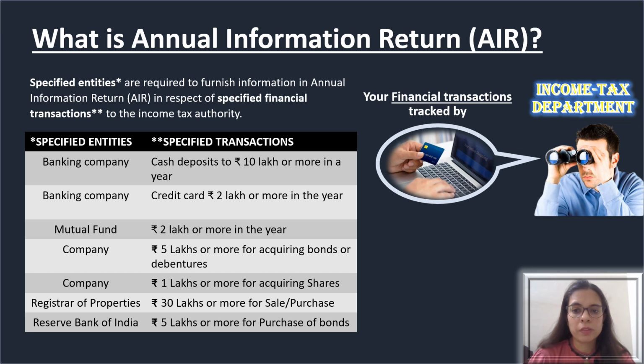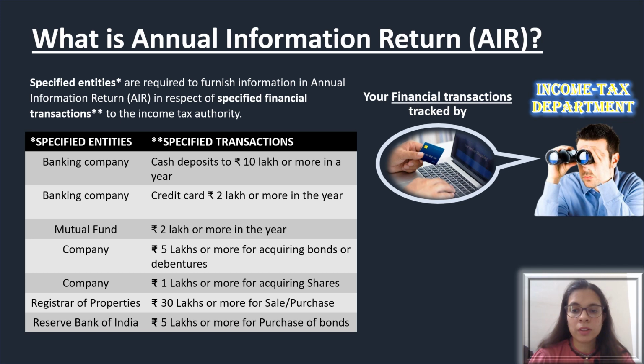And in case a person is buying mutual funds, 2 lakh rupees was the limit for any mutual fund transactions. A company or institution issuing bonds or debentures was the specified entity here, and in that case 5 lakh rupees or more. In case the person is buying bonds and debentures exceeding 5 lakh rupees, that has to be reported in the AIR return.